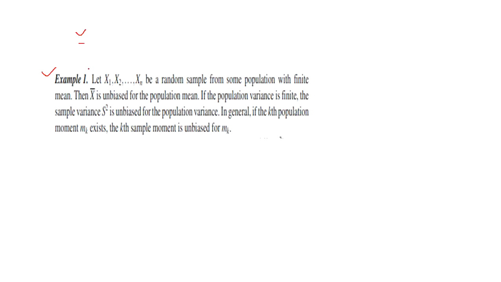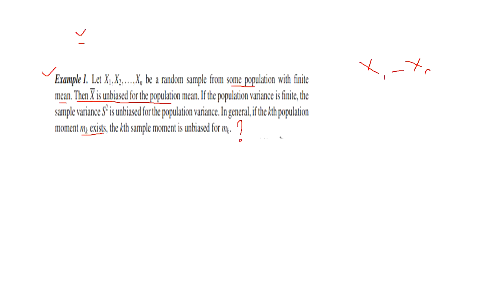Example: let x1, x2, up to xn be a random sample from some population with finite mean. Then x bar is unbiased for the population mean. We know that if the population variance is finite, then the sample variance S square is unbiased for the population variance. In general, if the kth population moment mk exists, then is the kth sample moment unbiased for mk? This is the question. Now we can check.